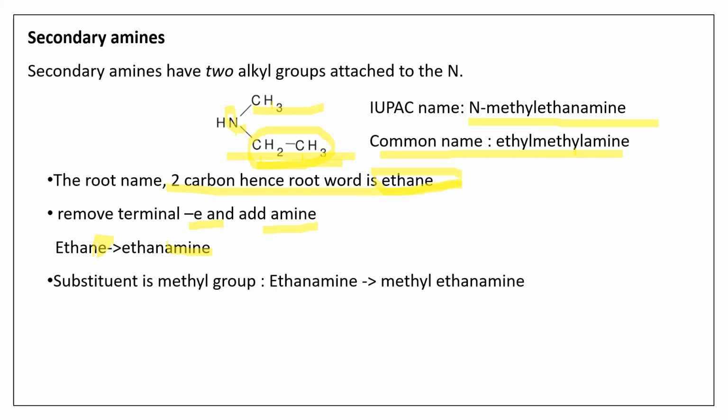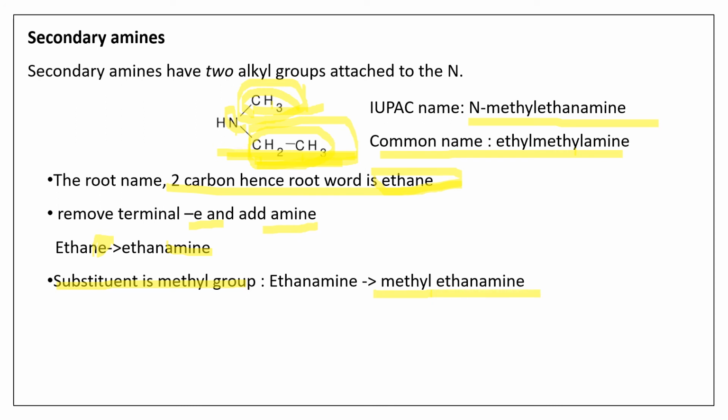Then because this is the root name, what about the other alkyl group linked? Here this methyl group becomes the substituent. So one alkyl group has become the parent or root name, and the other alkyl group is becoming the substituent. Because the methyl group is the substituent, we add it as methyl ethane amine.